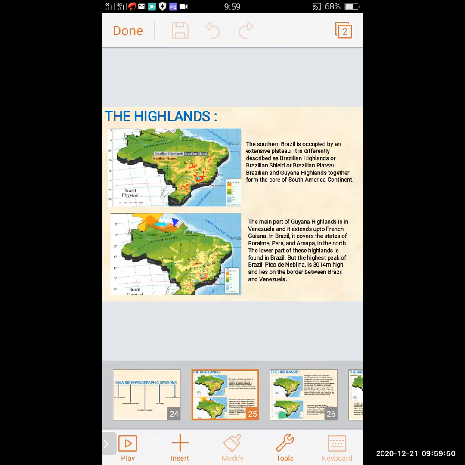From the map, you can see the main part of the Guiana highlands is in Venezuela, and it extends up to French Guiana. In Brazil, it covers the states of Roraima, Pará, and Amapá. In the north, the lower part of this highland is found in Brazil, but the highest peak of Brazil, Pico de Neblina, is 3014 meters high and lies on the border between Brazil and Venezuela.